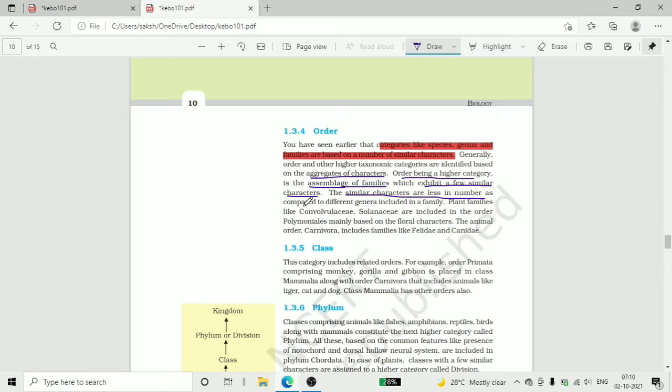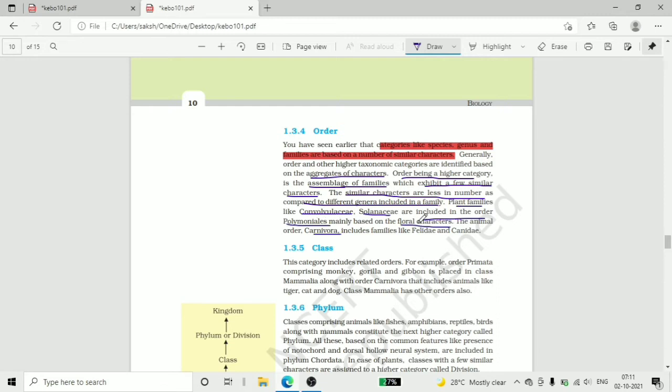As we have moved upward in the hierarchy of classification, the number of similar characteristics is less. Convolvulaceae and Solanaceae are included in the order Polemoniales, mainly based on floral characteristics. And in animals, the order Carnivora includes Felidae and Canidae.